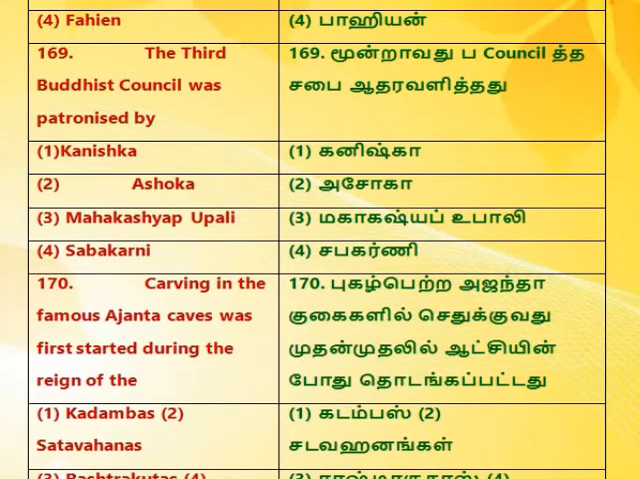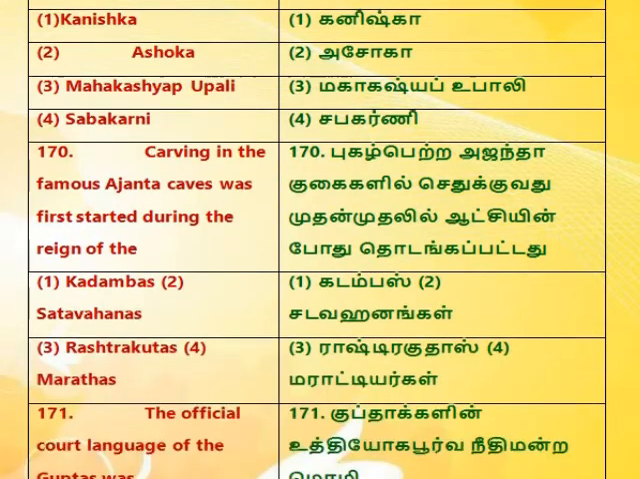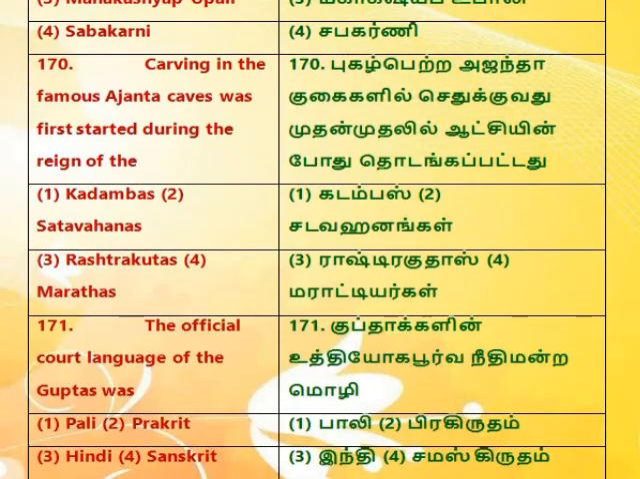169. The third Buddhist council was patronized by 1. Kanishka. 2. Ashoka. 3. Mahakashyapa Upali. 4. Satakarni. 170. Carving in the famous Ajanta caves was first started during the reign of the 1. Kadambas. 2. Satavahanas. 3. Rashtrakutas. 4. Marathas.